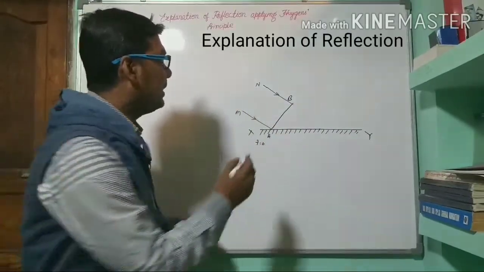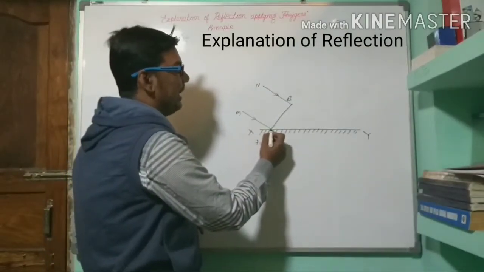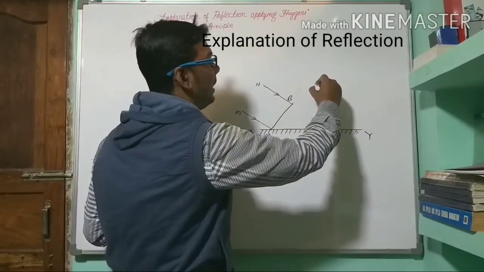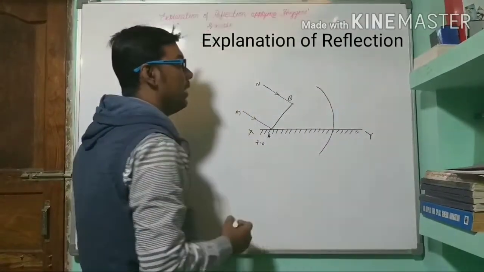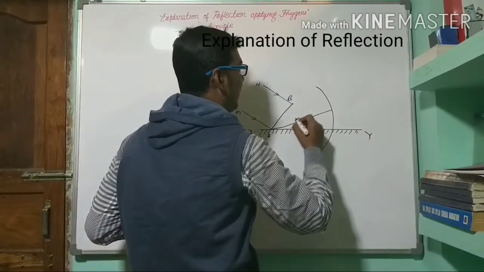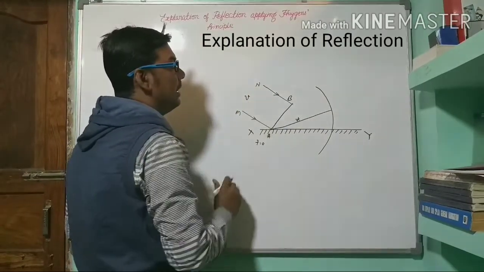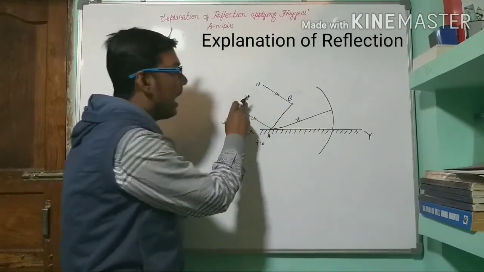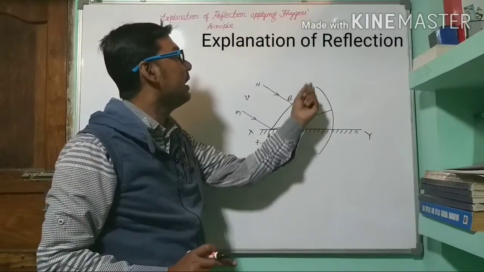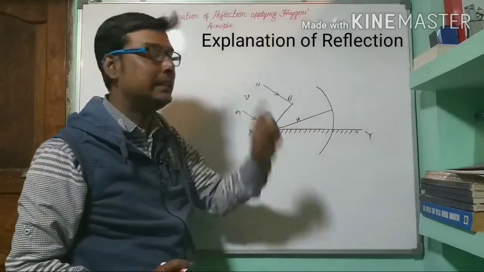So after time t, from point A the wavelets spread out and take the shape of a sphere. The radius of this sphere will be Vt, because the speed of light is taken to be v. Speed of light multiplied by the time taken gives the radius of this sphere. So the radius of the sphere will be Vt after time t.